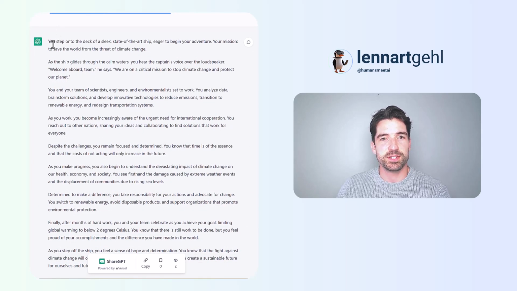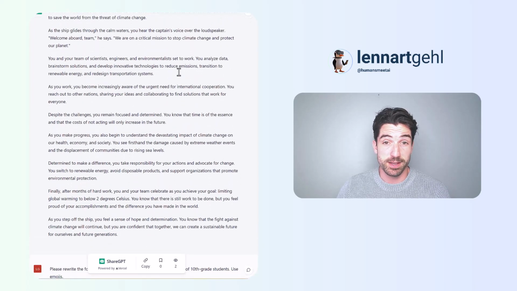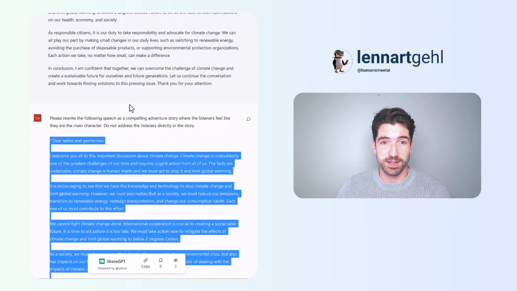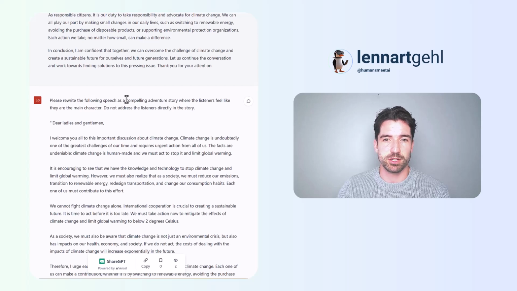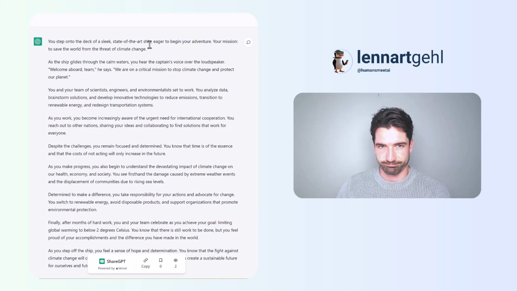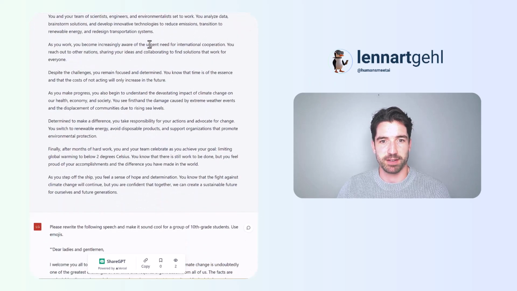ChatGPT answered and said, you step onto the deck of a sleek, state-of-the-art ship, eager to begin your adventure, your mission to save the world from the threat of climate change. As the ship glides through the calm waters, you hear the captain's voice over the loudspeaker. Interesting. Welcome aboard, team, he says. We are on a critical mission to stop climate change and protect our planet. Okay, cool. So, based on this tiny little prompt, please rewrite the following speech as a compelling adventure story where the listeners feel like they are the main character, ChatGPT just produced this text, this adventure story.